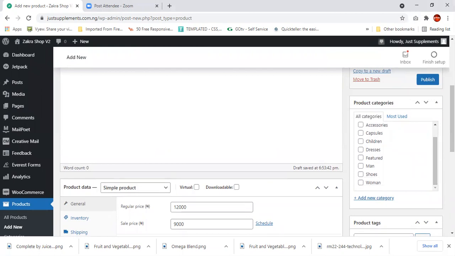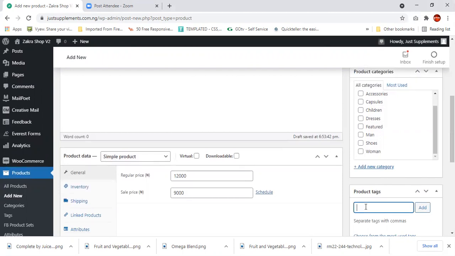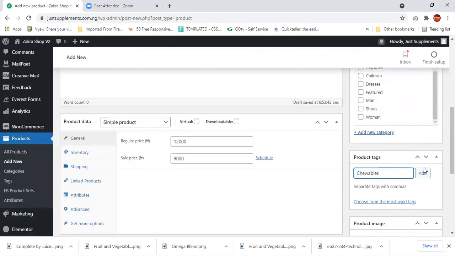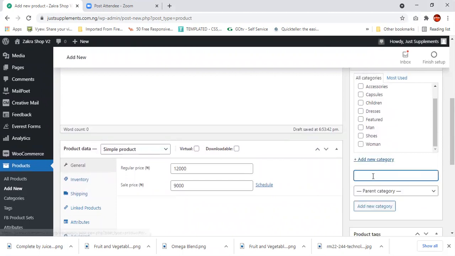The category that this particular brand of product belongs to is called chewables, okay? So I'll just hide. You can press enter here. No, this is tags. We'll come back to tags, not category. Click add new category. Type chewables here.